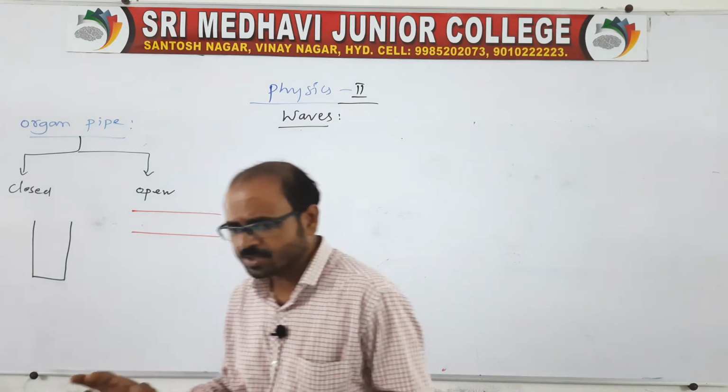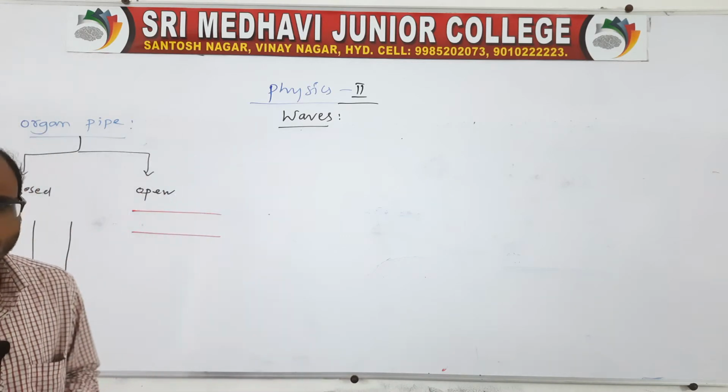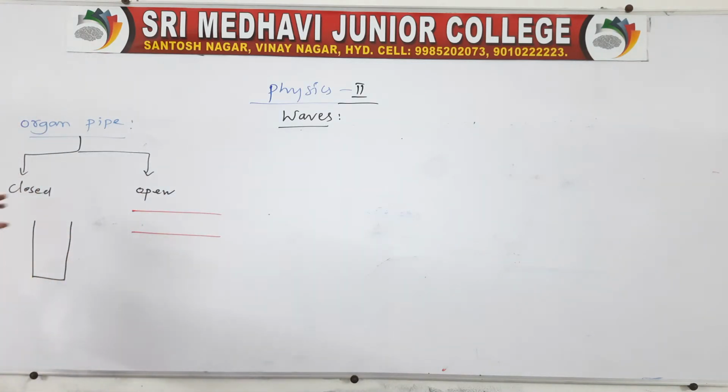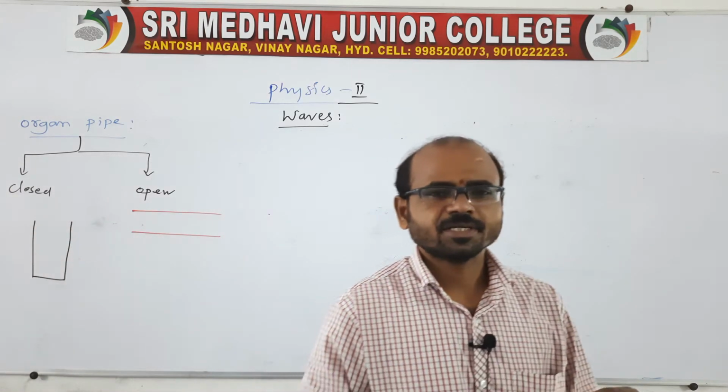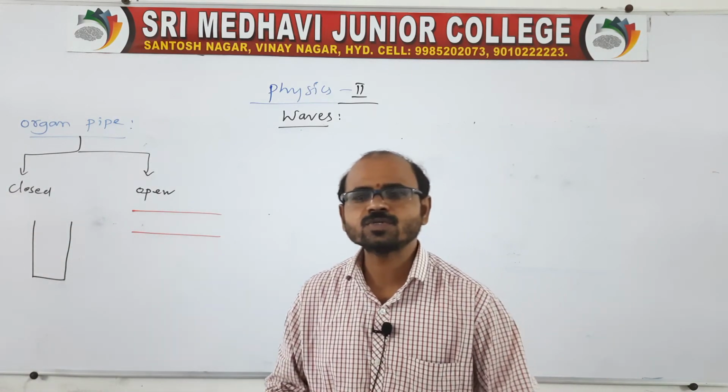This question is related to LAQ again: open and closed organ pipe, then find the ratio of frequencies. So what will happen here? Remember, only longitudinal waves are possible here, because when air or a gas is trapped, the waves overlap. Because of overlapping, it forms frequencies, like harmonics and overtones.